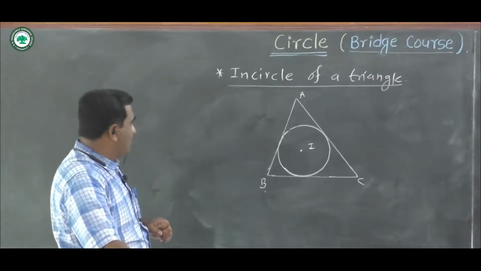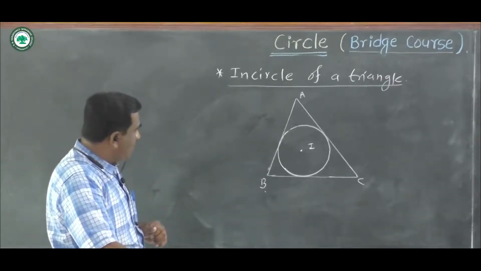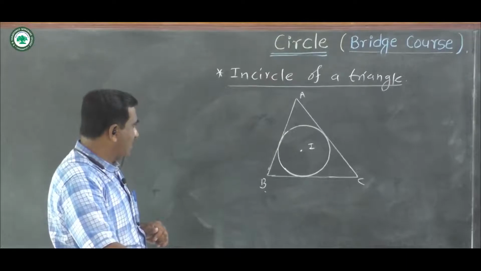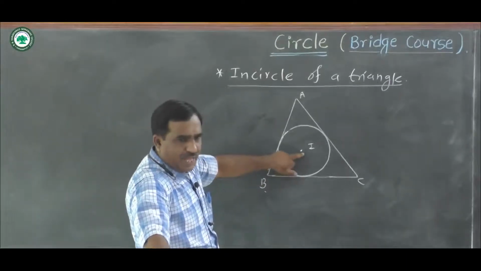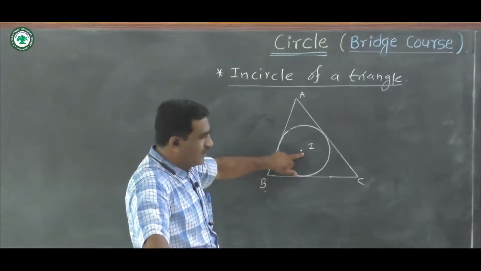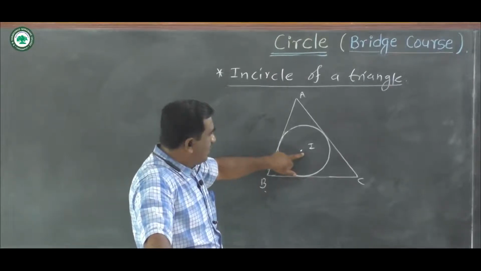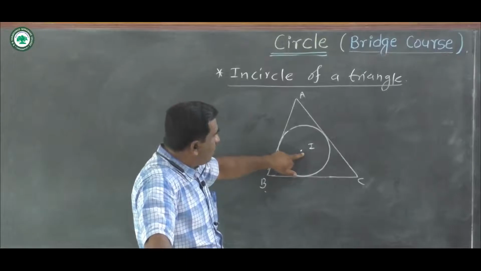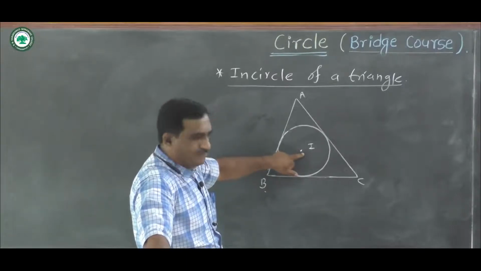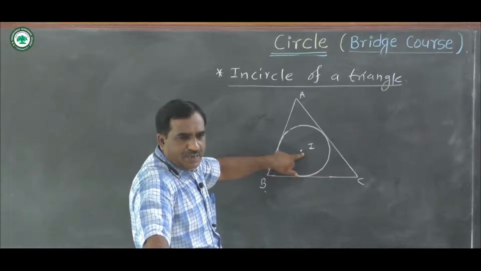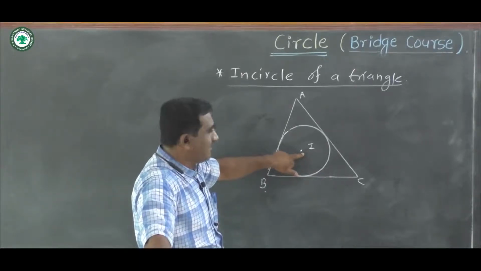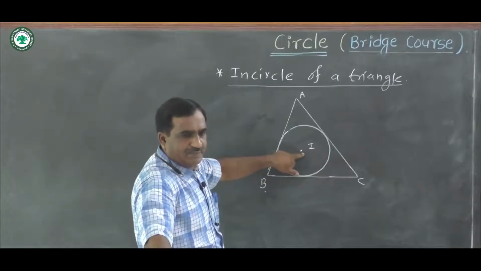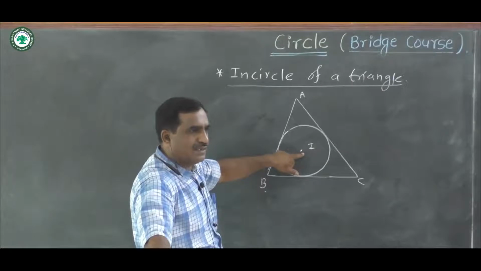In incircle the sides of a triangle touch the circle, and incenter of a circle lies in the inside of a triangle ABC or any triangle. Incenter of a circle lies in the inside or interior part of the triangle. In each triangle, that is, if the triangle is acute angle, if the triangle is right angle, and if the triangle is obtuse angle.